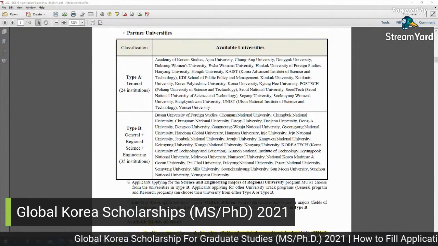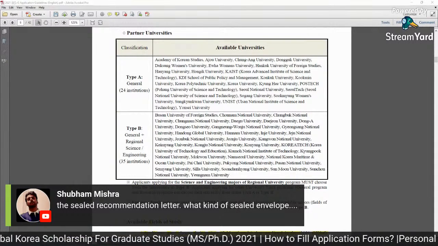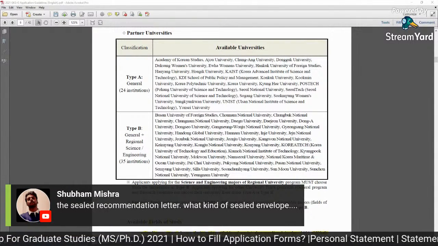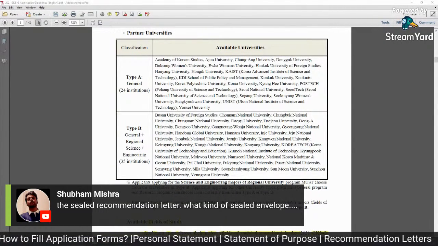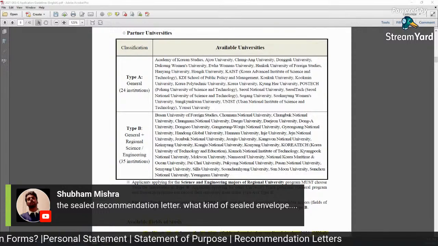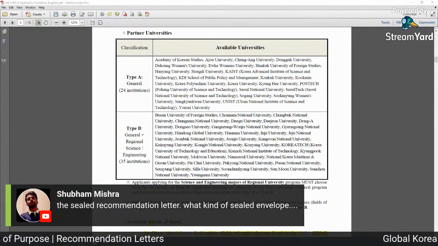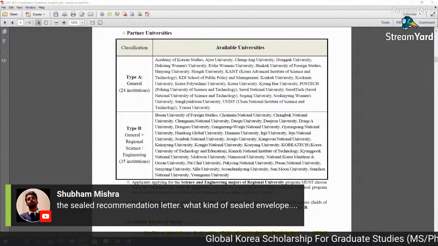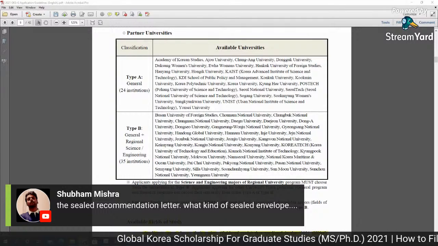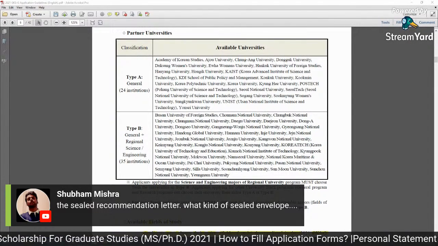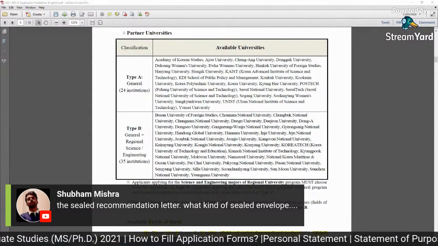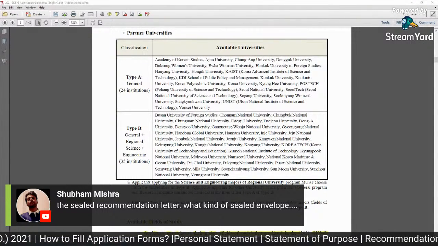The sealed recommendation letter, what kind of sealed envelope? I think you can understand Hindi and Urdu. Put a tape, insulation tape, on the backside of the envelope and on the back flap of your letter, and sign. So it is mostly used as the seal. When they close the envelope, put a signature and then put a tape or insulation tape over the back flap.